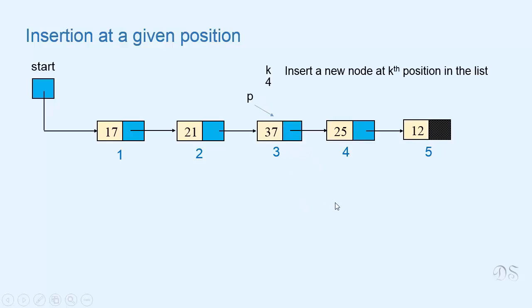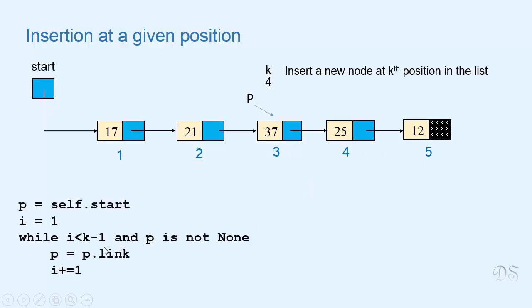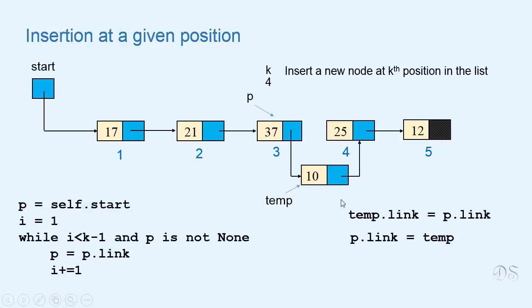So if we have to insert a new node at the kth position in the list, we require a reference to the (k-1)th node of the list. We have already seen how we can find this reference. This code will give us a reference to the (k-1)th node of the list. After finding this reference, we allocate a new node and we insert it here by writing these two statements of insertion. So now this new node has become the 4th node, this node has become the 5th node, and this one has become the 6th node.